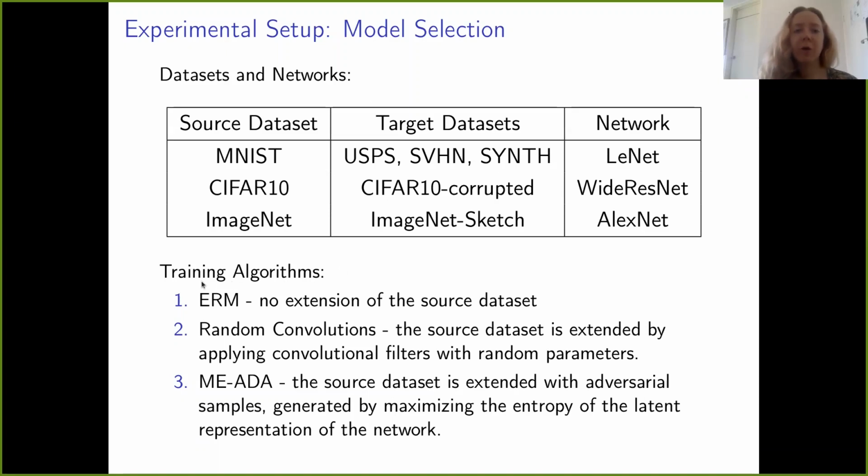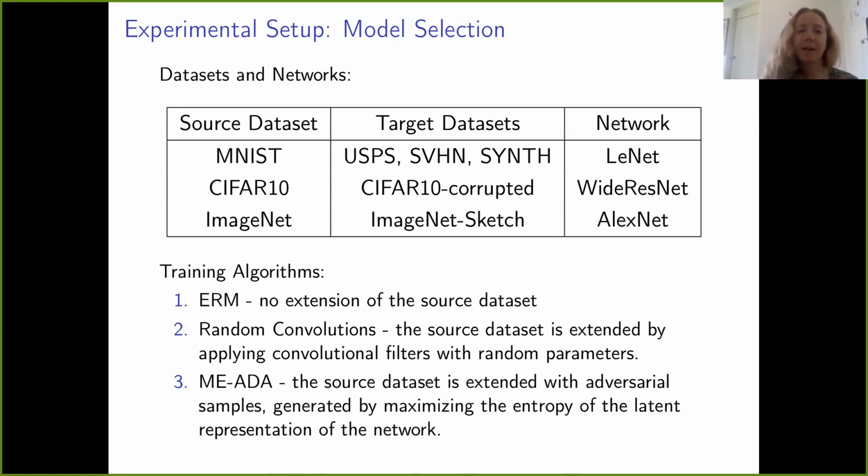Apart from a normal training, we also considered several training strategies, namely random convolution and MIADA. Random convolution augments the source data set by applying convolutional filters with random parameters. And MIADA extends the source data set with adversarial samples generated by maximizing the entropy of the latent representation of the network. So we transform the model selection problem into not only selecting the best model, but also selecting the best training strategy for each data set.